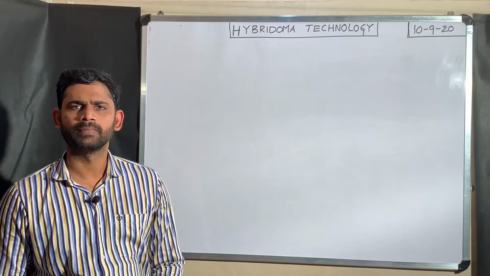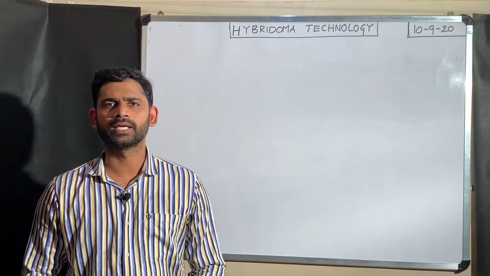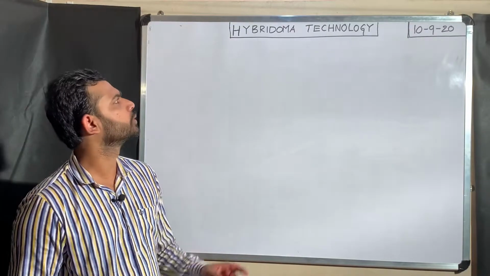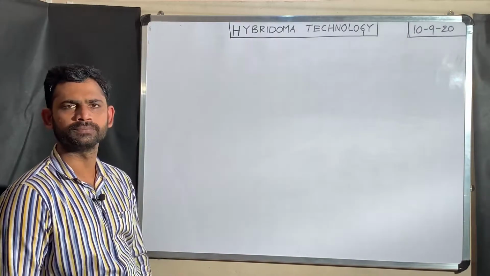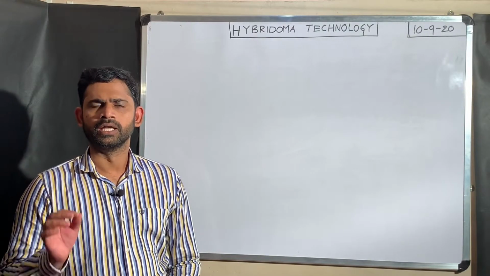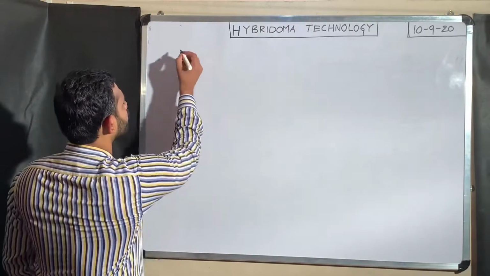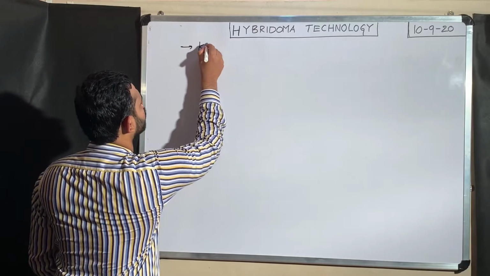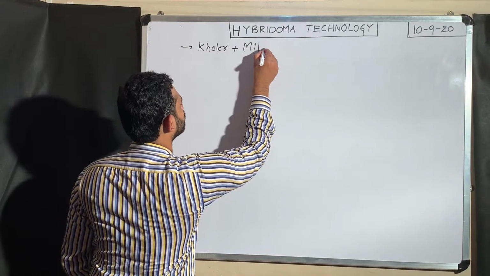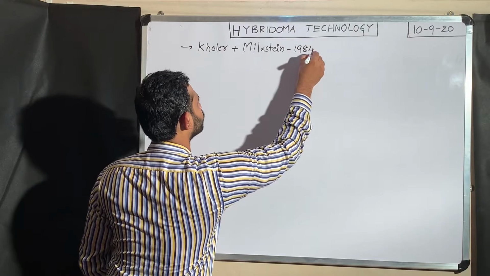This video is mainly focused on the concept of hybridoma technology and applications of monoclonal antibodies. Now I am going to start with hybridoma technology. This hybridoma technology is one of the revolutionary technologies in the history of immunology. It was developed by Kohler and Milstein. They both shared the Nobel Prize in 1984.